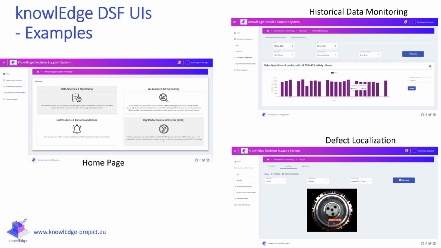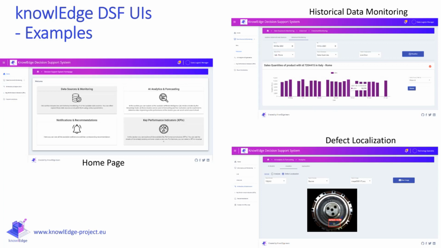Here we have some examples of how the decision support framework looks and how it has been deployed in the three different cases. For example, besides the homepage, we can see the sales forecasting for milk production in Parmalat, with various figures and insights on that.